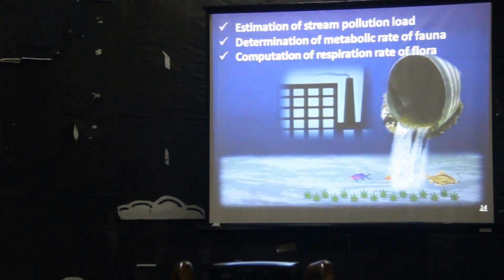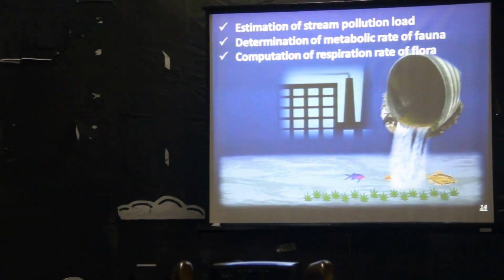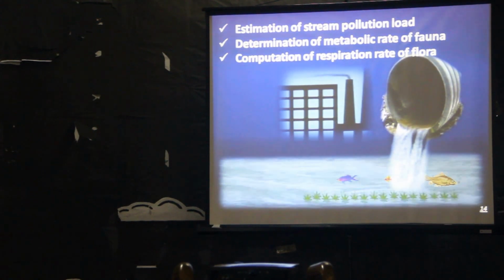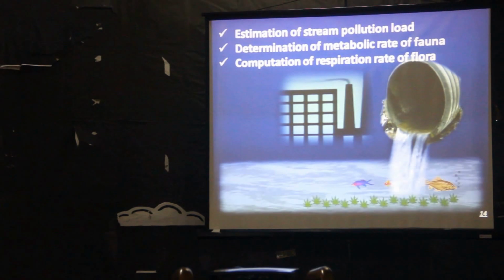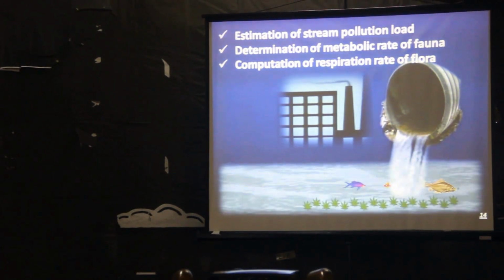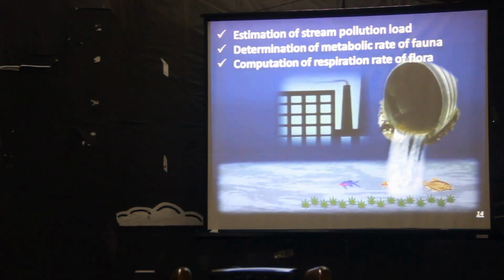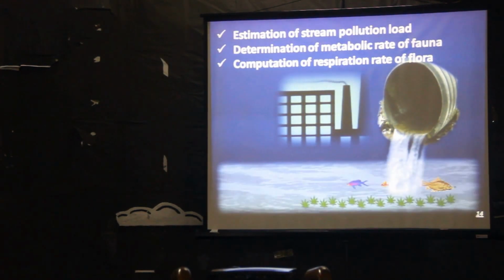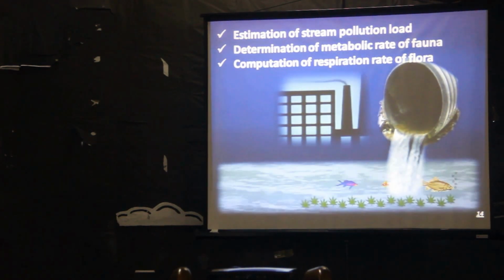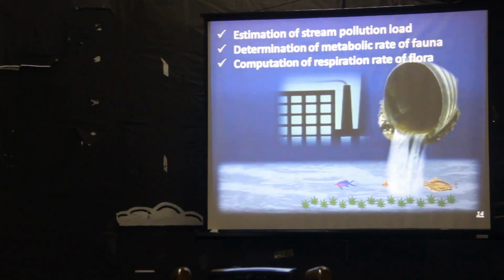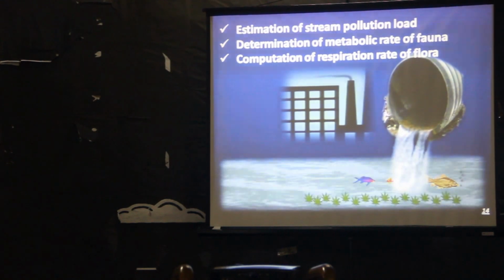When we take some initiative for the industrial effluent treatment strategy, when we try to fix a system for that, or an EMP, environmental monitoring plan, for some hospitals or some other organizations, then we need to estimate the stream pollution load. This is the overall criteria, overall approach. This is not the micro analysis approach. Macro, in a vast sense. What is the total stream pollution load? We need that, we need the data.